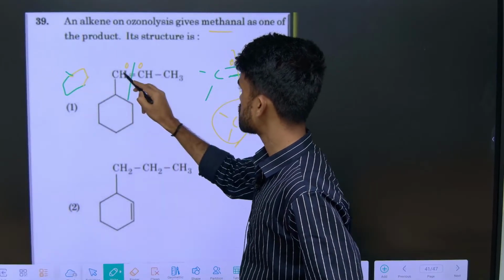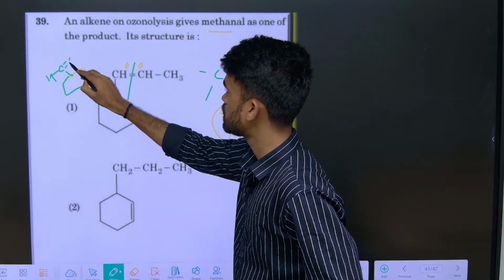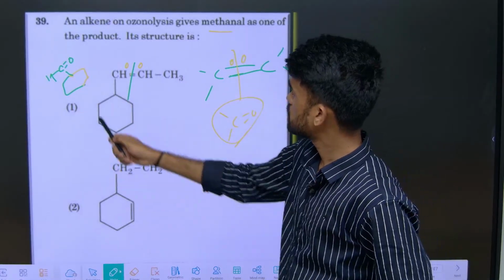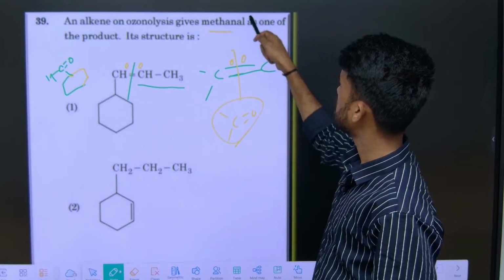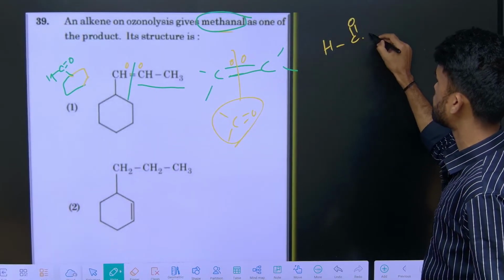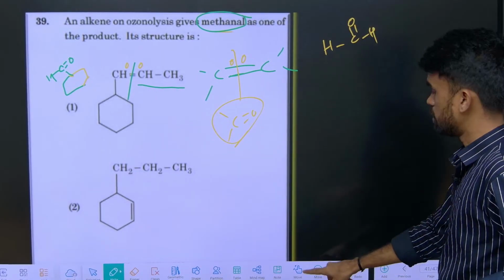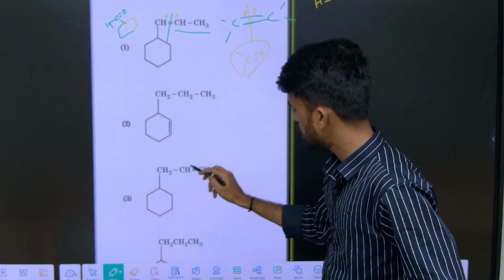On this carbon we have hydrogen, and on this side a double bond is there, so insert a double-bonded oxygen, that's it. So this side we will be getting acetaldehyde, but they are asking about methanol. The compound should be like this. Formaldehyde is the product here. So in option number 3 we can easily get it.